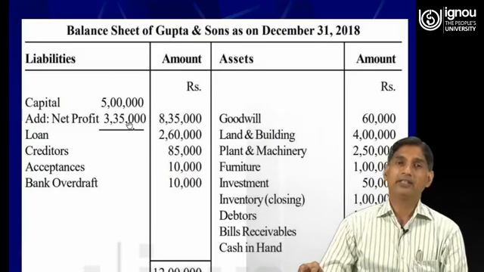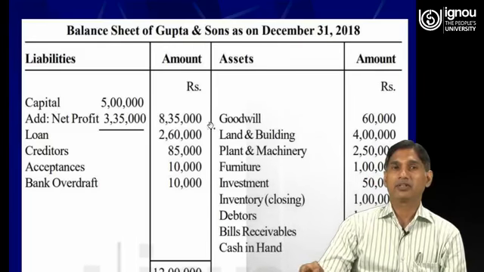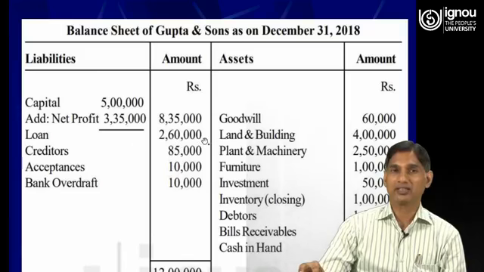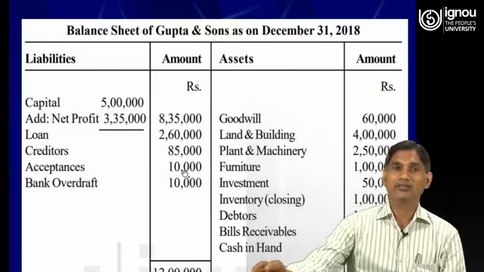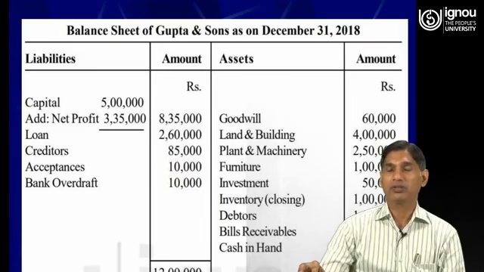And here on the liability side, if you make a total of the items, there are 5 items. The first one is capital. Capital net balance is 8,35,000. Then the second item is loan, 2,60,000. Third item is creditors, 85,000. Fourth item is acceptances, rupees 10,000. And the fifth item is bank overdraft, again 10,000. So the total of all these 5 items is rupees 12 lakh.